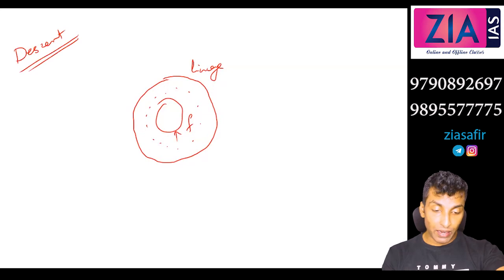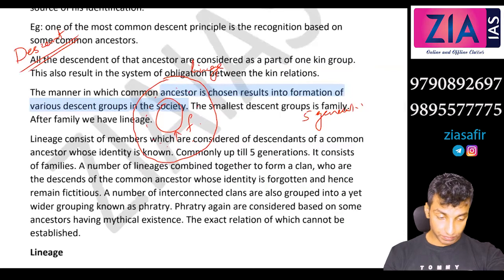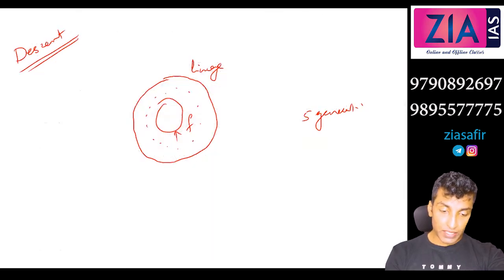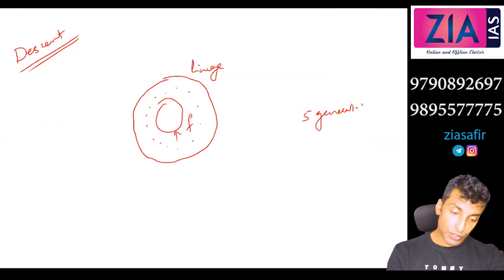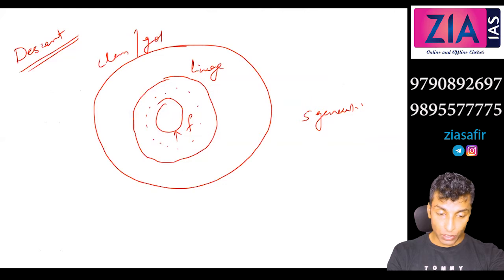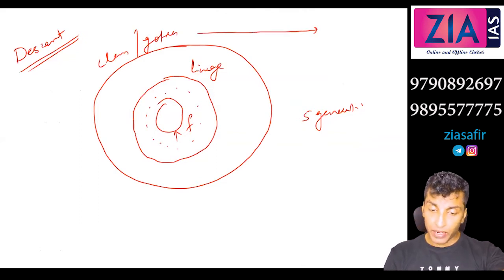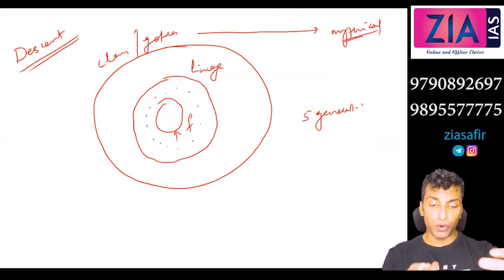Then if you go to next level, lineage. So a number of families will be together. So lineage means it may be up to 5 generation you go, and then different lineages together. Above that you have clan, and this is what you also understand as Gotra. So different lineages. Here the common ancestor may be 7 generation, 8 generation, or maybe even a mythical ancestor. You may not even know who is the ancestor, but you say that we all belong to that. So that is a clan or Gotra.